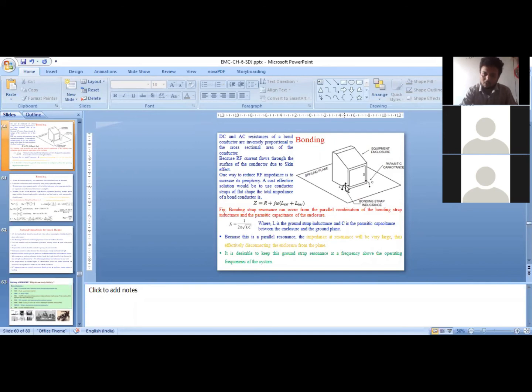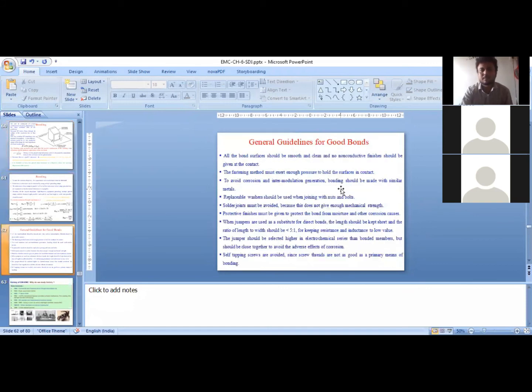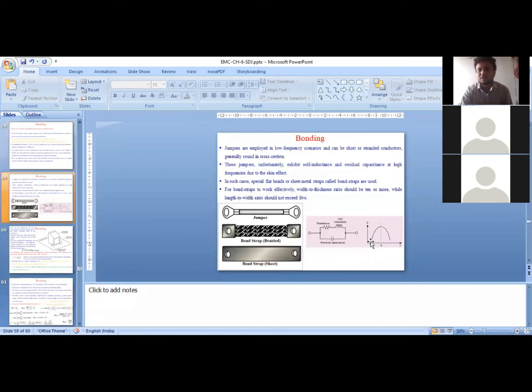So the resonant frequency offered by this bonding strap should be much higher than the frequency of the equipment, so that I'll be having maximum impedance at very, very high frequency, which is higher than the frequency of the equipment. For those frequencies, this will act as an open circuit, but for lower frequency, we'll be having very low impedance. At lower frequency, we are having low impedance, so high current can flow through it.